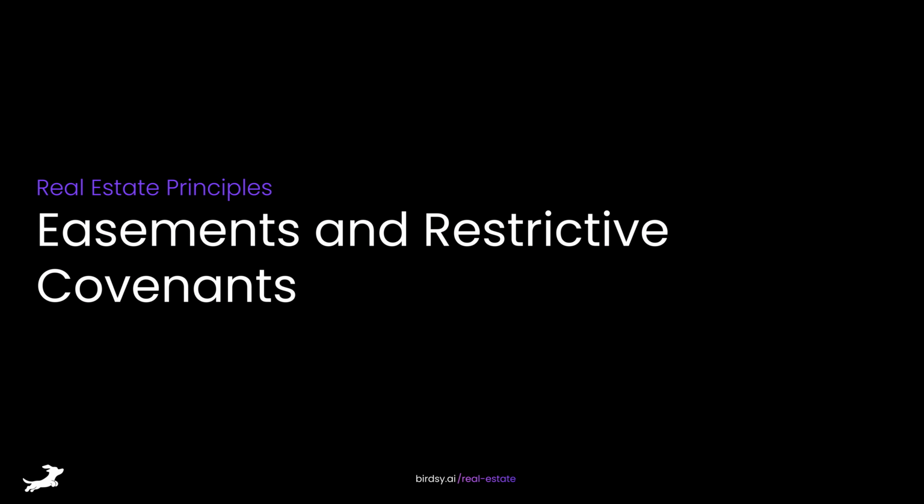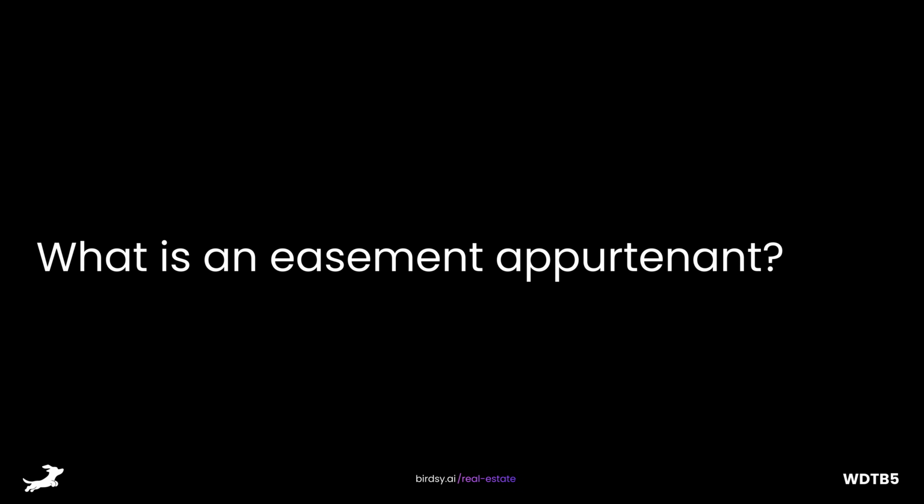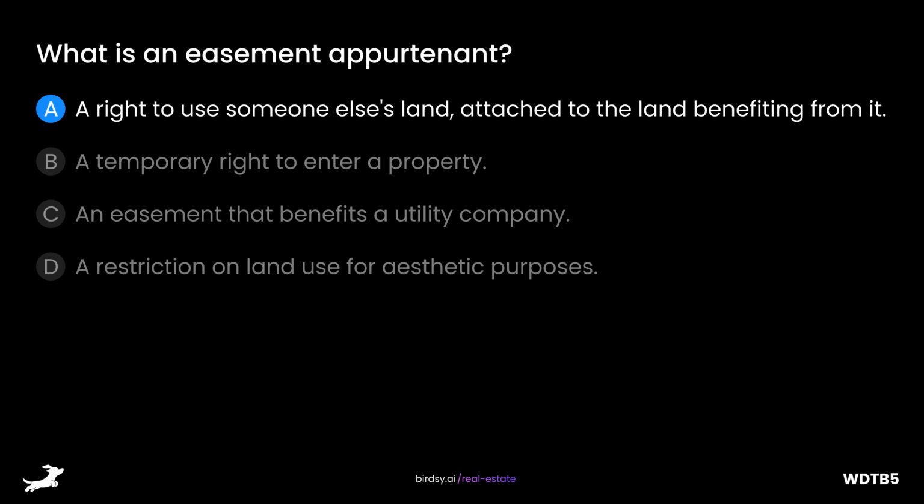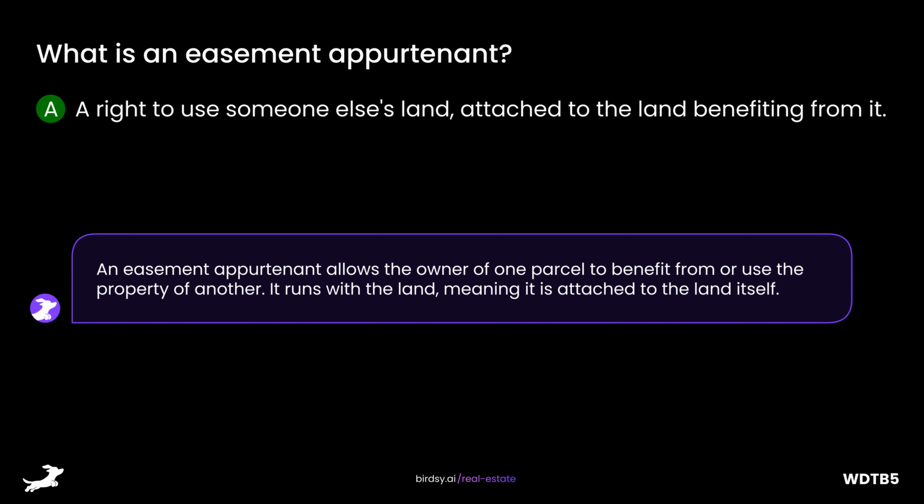Easements and restrictive covenants. What is an easement appurtenant? Is it A, a right to use someone else's land attached to the land benefiting from it, B, a temporary right to enter a property, C, an easement that benefits a utility company, or D, a restriction on land use for aesthetic purposes? The answer is A, a right to use someone else's land attached to the land benefiting from it. An easement appurtenant allows the owner of one parcel to benefit from or use the property of another. It runs with the land, meaning it is attached to the land itself.